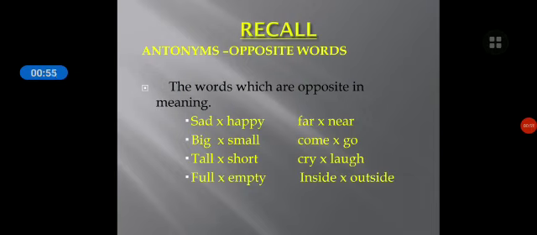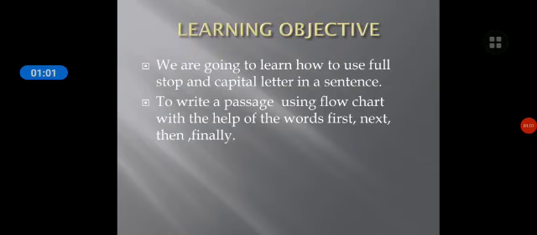So like this we are going to learn the antonyms, and in today's class we are going to learn the punctuation. So in today's punctuation we are going to learn about the full stop and capital letters in a sentence, where to use the capital letters, and we are going to learn how to write a passage using the flow chart. Yes children, shall we see?